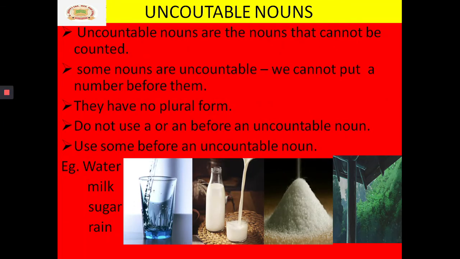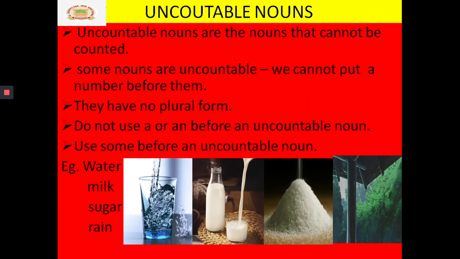Always remember, we do not use a or an with uncountable nouns. We don't say I have an oil or a rice. We don't do that.